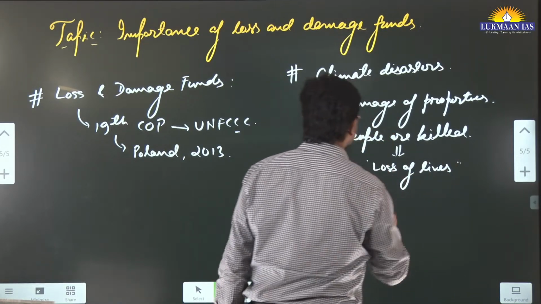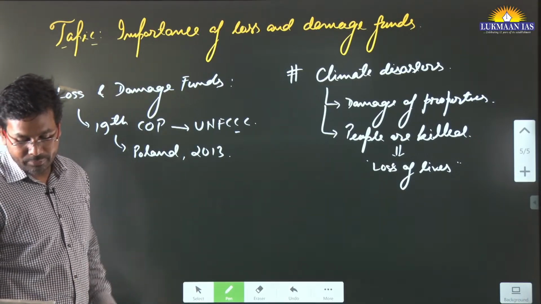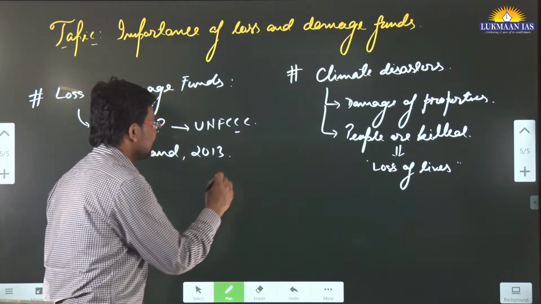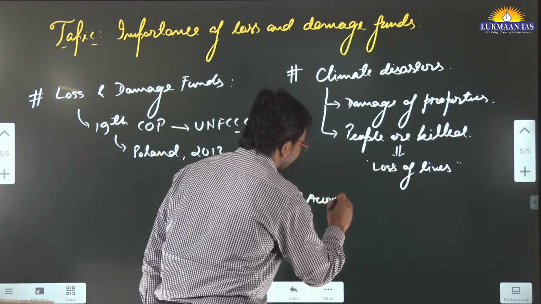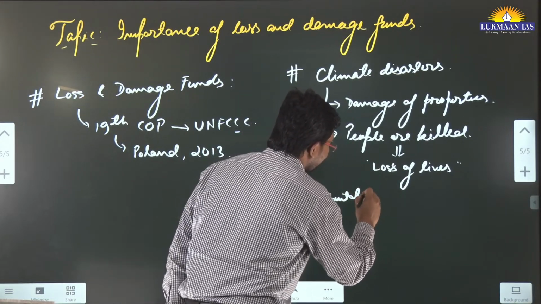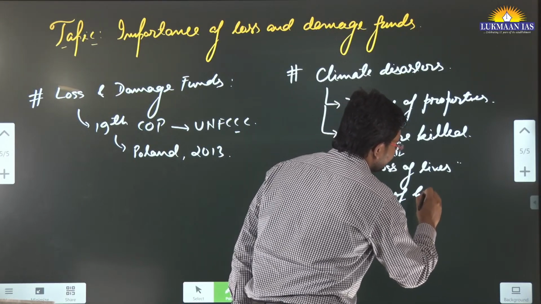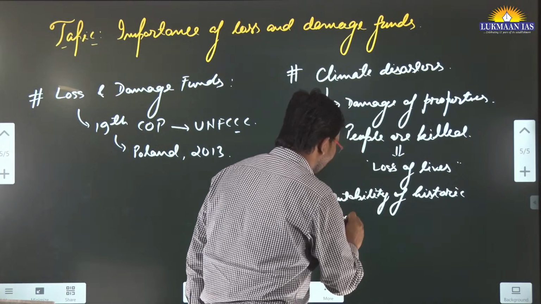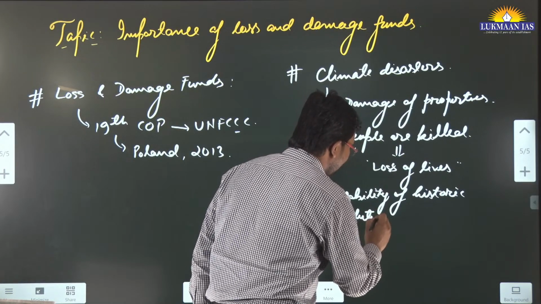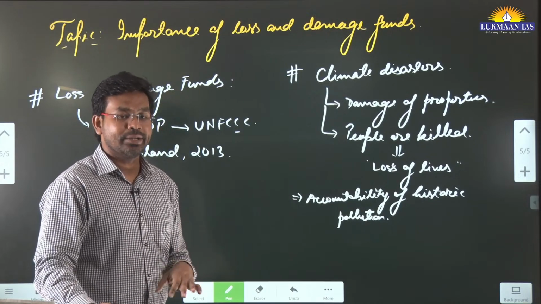Related to this, there is an idea which is known as accountability of historic pollution. It is an important part, accountability of historic pollution. The thing is, those countries that are developed now, these countries have achieved their development by polluting the environment.